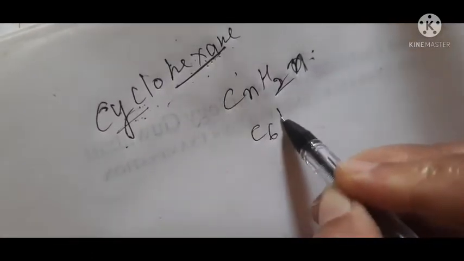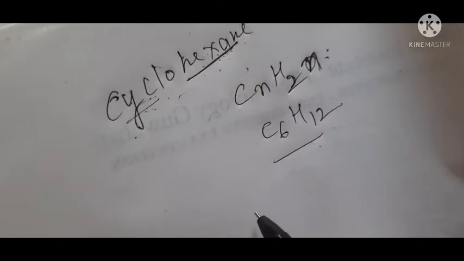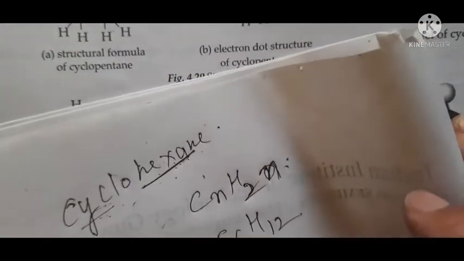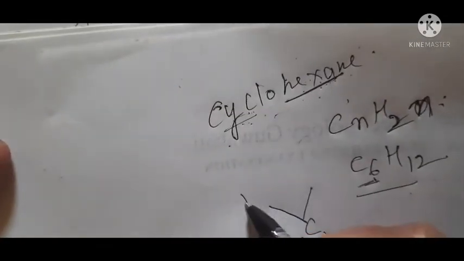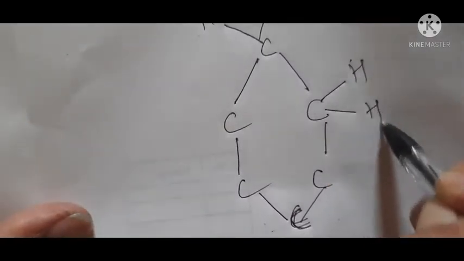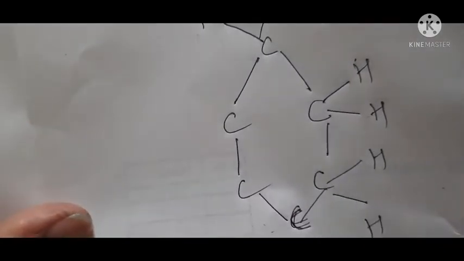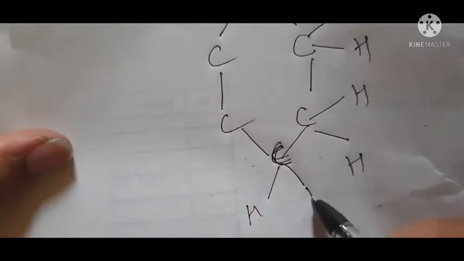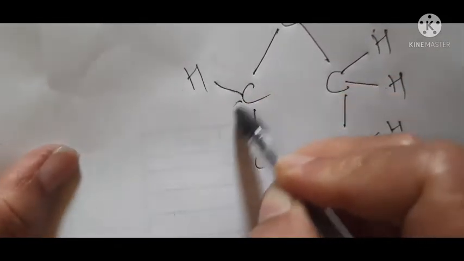So cyclohexane, how will you make it? If it is C6H12, there will be 6 carbon atoms and 12 hydrogen atoms. So how will you write cyclohexane? So easy. Cyclo, there are 6 carbon atoms. Carbon, carbon, carbon, carbon, carbon. Can you see here? This is also carbon. Now you only have to satisfy the valency. So this will become hydrogen, hydrogen, hydrogen, hydrogen, hydrogen and hydrogen.